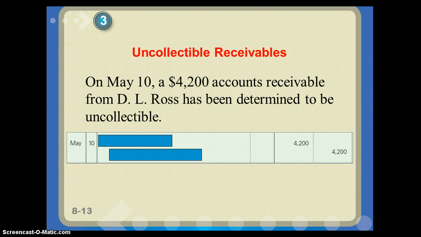This is the direct write-off method, so that means we are going to write it directly off to our expense account. What type of expense account did we say we were using? Bad debt expense. Then we are going to go ahead and credit our accounts receivable. Why? We're going to get rid of it. It's no longer accounts receivable. We're going to make it a 0 because they're never going to give it to us, and we've transferred that amount to bad debt expense. So our accounts receivable gets credited. We wrote them off. Probably not going to give them credit in the future, and then we wrote it to our bad debt expense. Direct write-off.